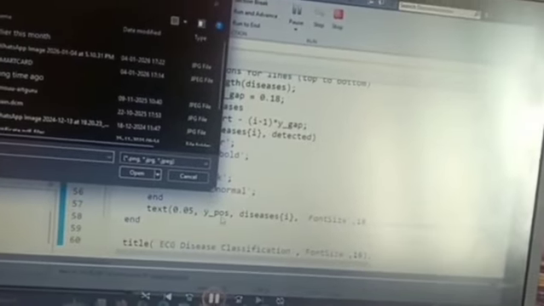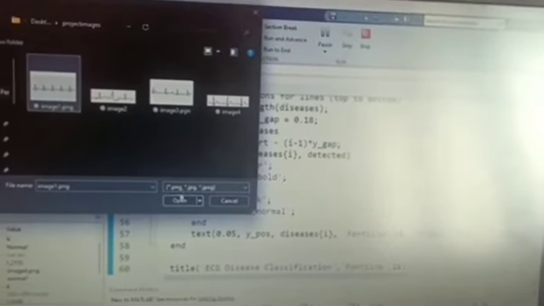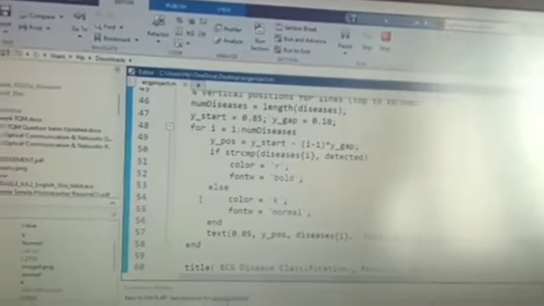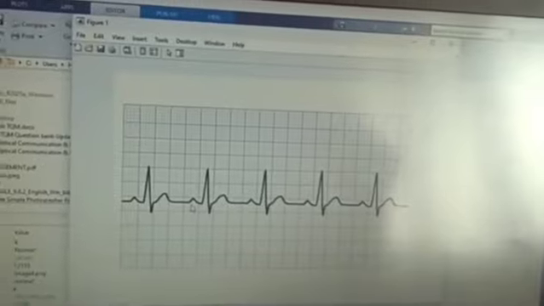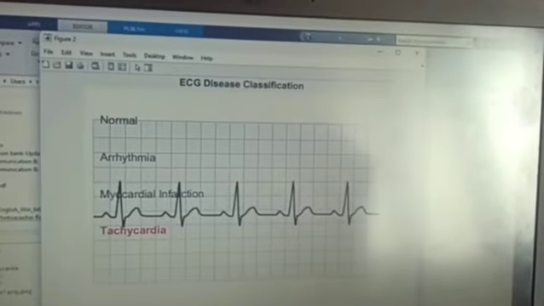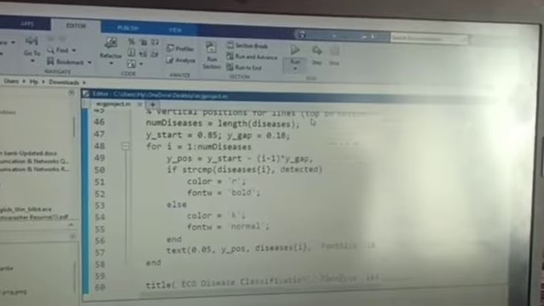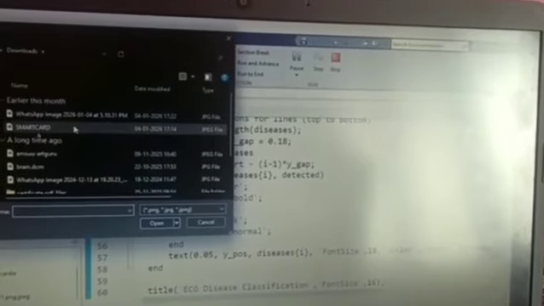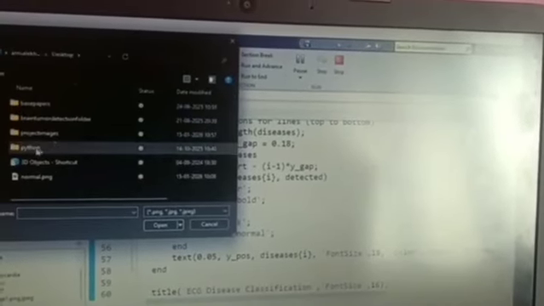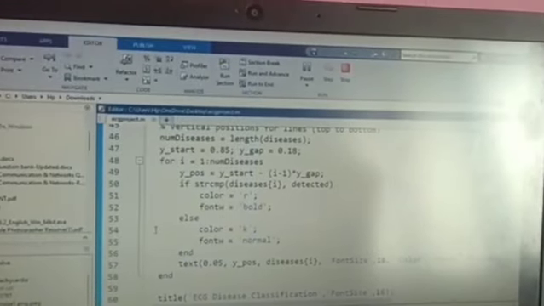The output has four conditions. The input is an image file, PNG, JPG, or JPEG, and the output will be shown in categories: normal, arrhythmia, myocardial infarction, and bradycardia.